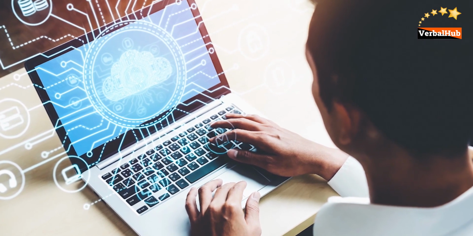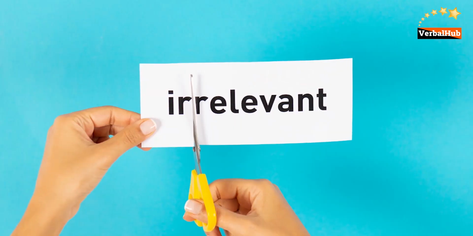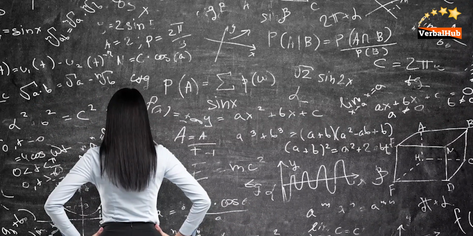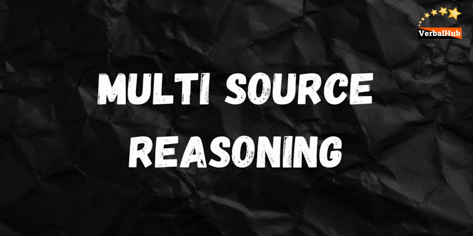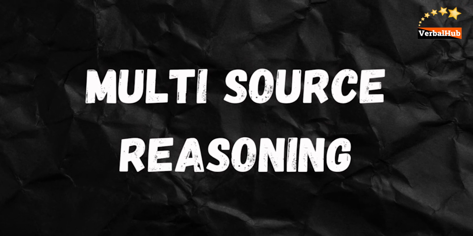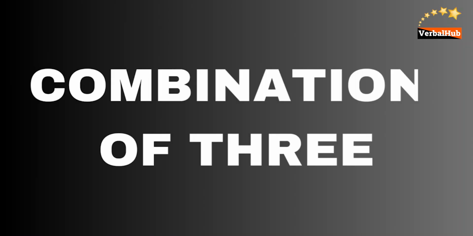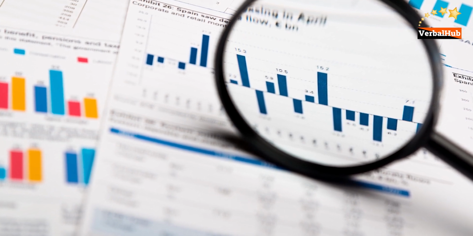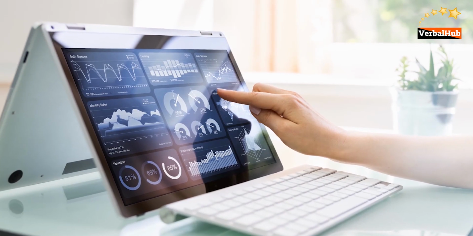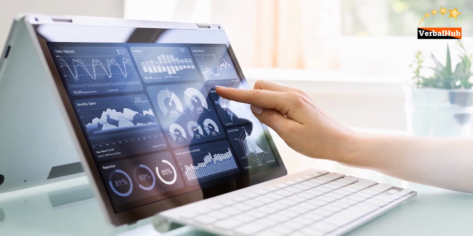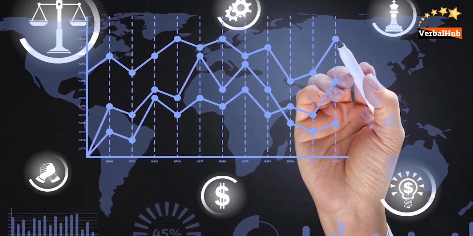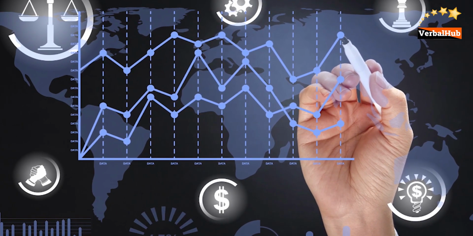Data sufficiency measures your ability to analyze a quantitative problem, recognize which data is relevant, and determine at what point there is enough data to solve the problem. Second is multi-source reasoning. It measures your ability to examine data from multiple sources, including text passages, tables, graphics, or some combination of the three, and to analyze each source of data carefully to answer multiple questions. Some questions will require you to recognize discrepancies among different sources of data, while others will ask you to draw inferences or determine whether data is relevant.